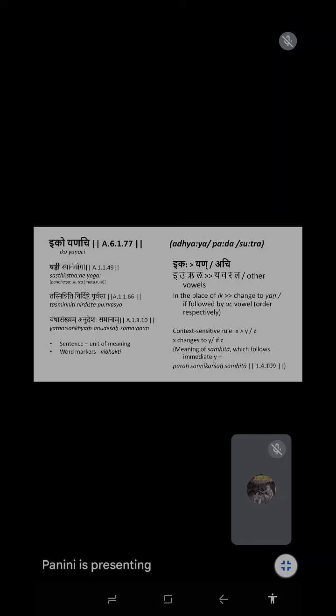Most of the grammatical rules, the sandhis, every word is split in our grammar. They ask you to split it or join it. This splitting and joining both ways, the sutra works. If you ask to join, you will get yavarala.